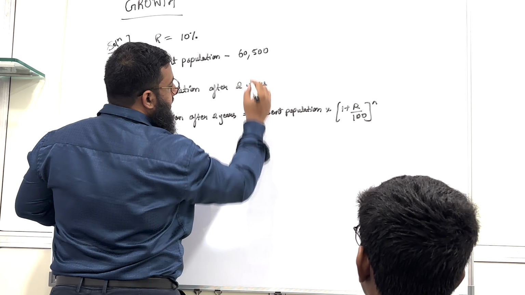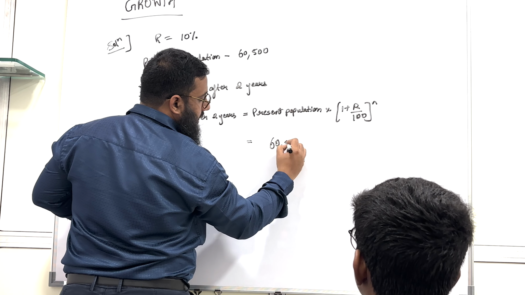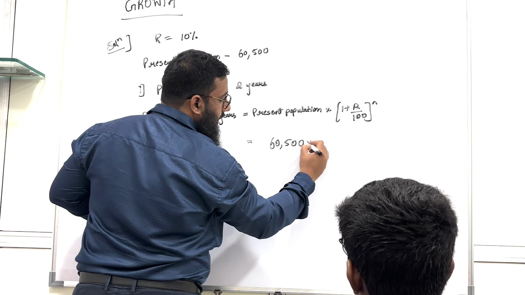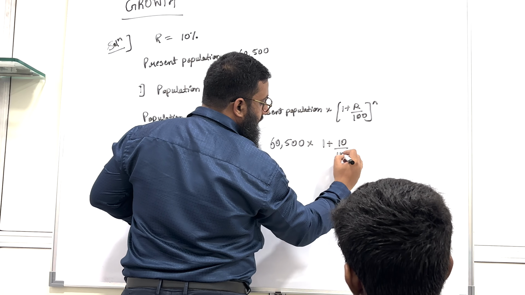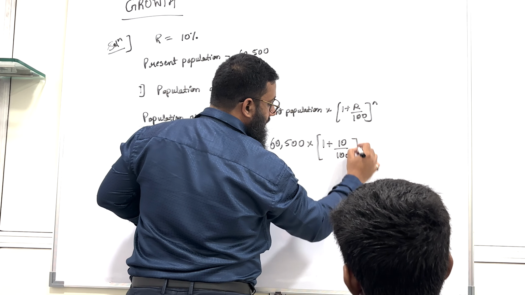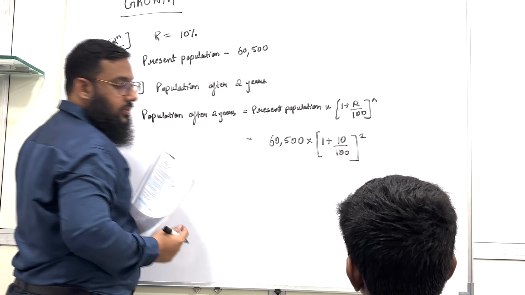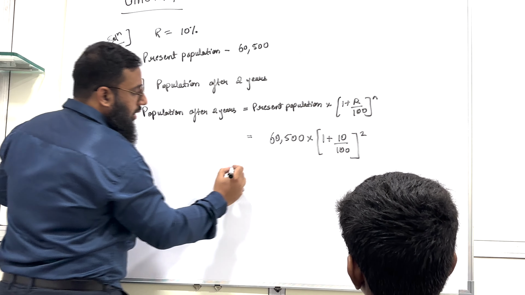So present population is 60,500 into 1 plus 10 upon 100 raised to 2. Now we'll solve this.